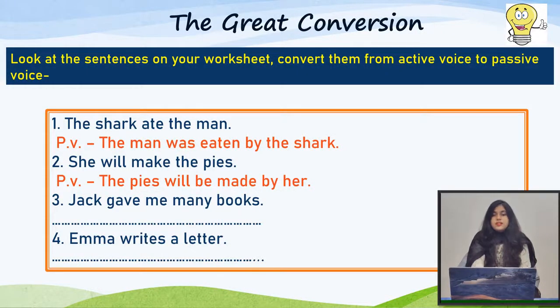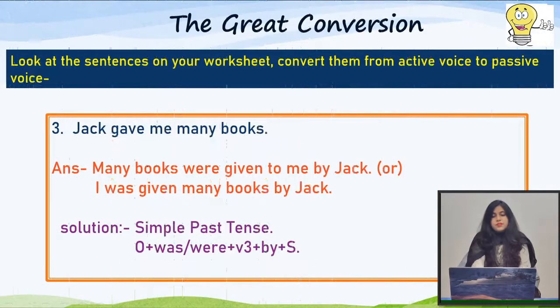The next sentence is Jack gave me many books. In this sentence, Jack is the subject here, gave is the verb, me and many books are the objects of the sentence here. Now we see the passive form of this sentence. So this sentence is in simple past tense. So we will apply this formula. Object plus was or were plus be3 plus by plus subject.